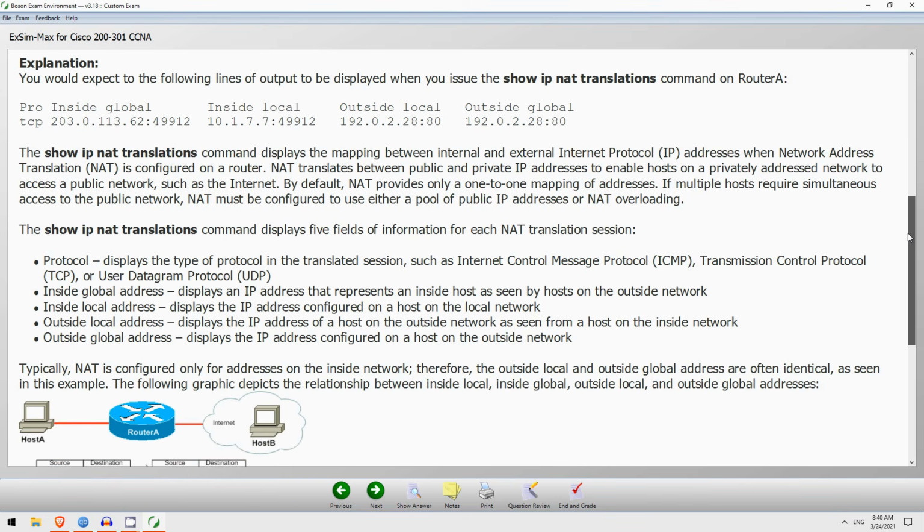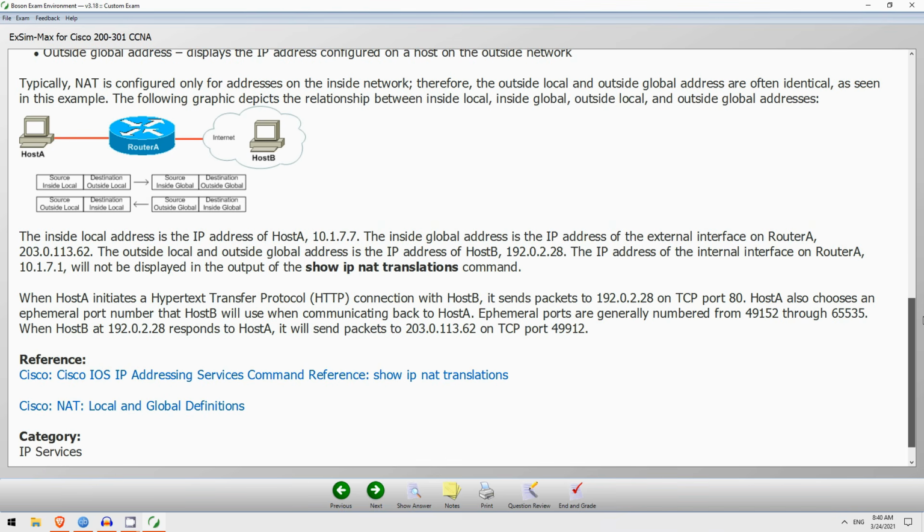So here is Boson's explanation of that answer. You can pause the video now to read this explanation. And there's some more down here.